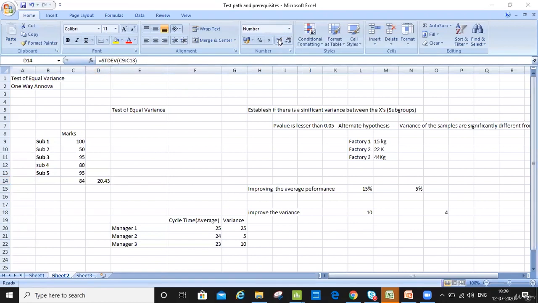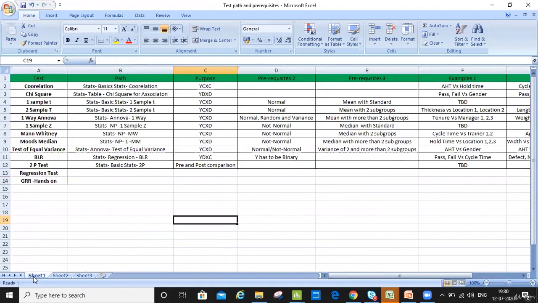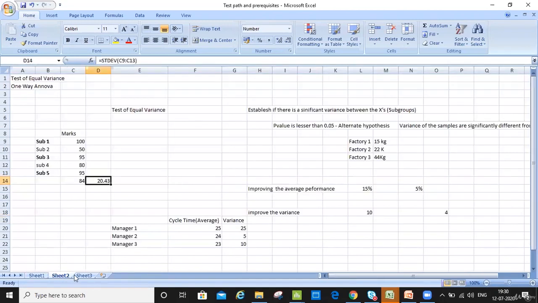Because the higher the variance is, it means there are some special causes, special extreme values in the data. If yes, we have to check both. So for example, in the manager case or in the subject case, the one which had 50 as the number might have a high variance, or the manager one which had the high variance of 25. So we need to go and check what are the causes because of which, even though the average is good, we have such a huge variance for this particular team. So we have to go and understand the causes then.